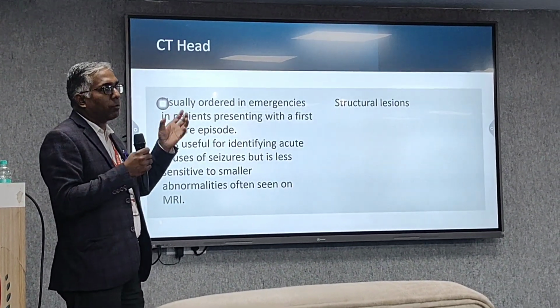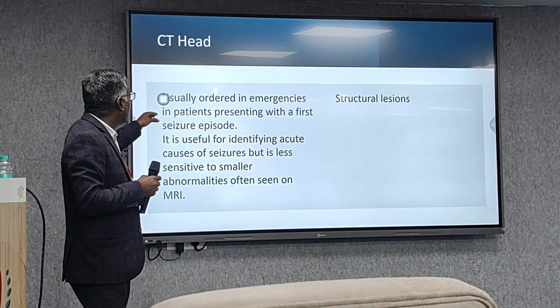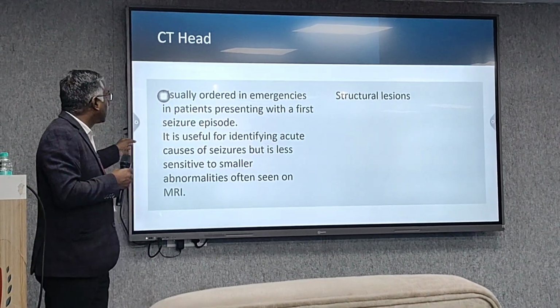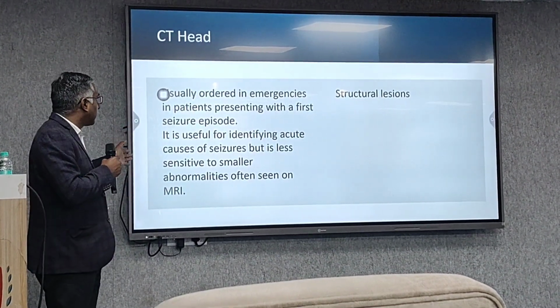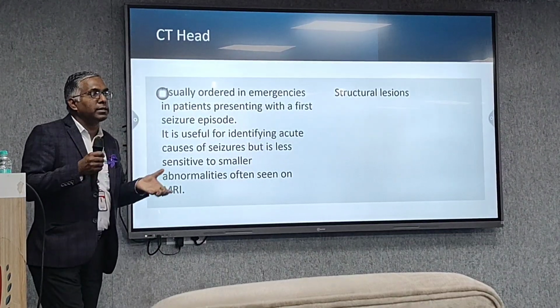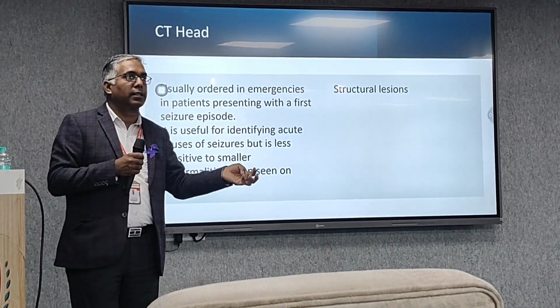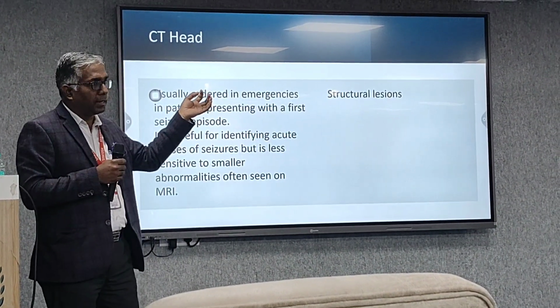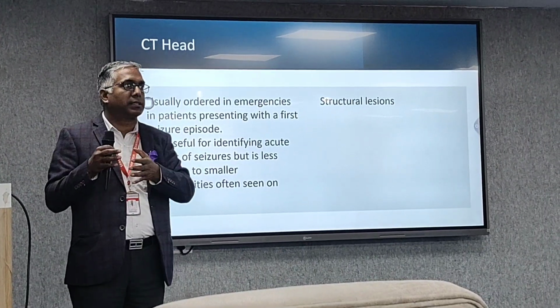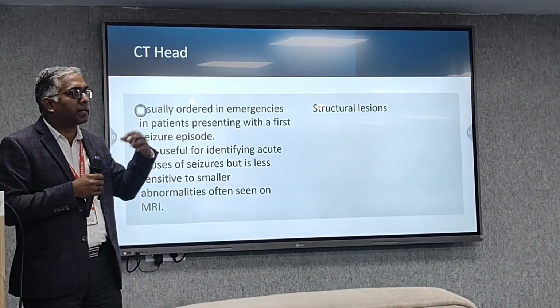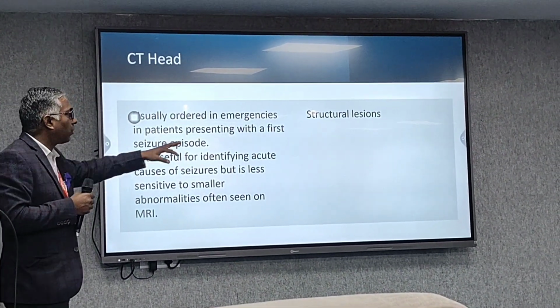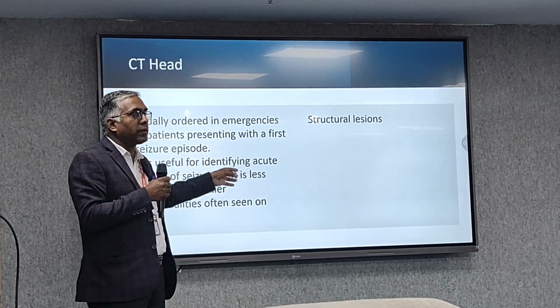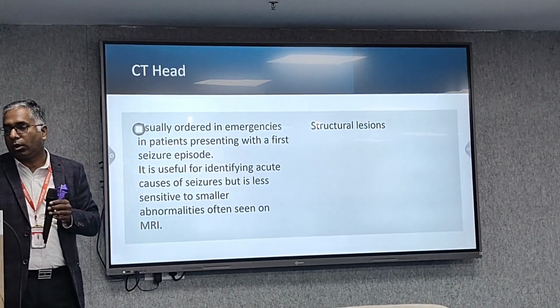Next, for structural causes, what can we do? If we want to see any tumor and so on, we can do the CT scan, usually ordered in emergencies in patients with a first seizure episode. As soon as emergency patients come, we first send them for a CT scan. Sometimes we find a bleed, sometimes ischemia, sometimes a granuloma in the CT or MRI. So for a structural cause of epilepsy, we have to do the CT scan or MRI.